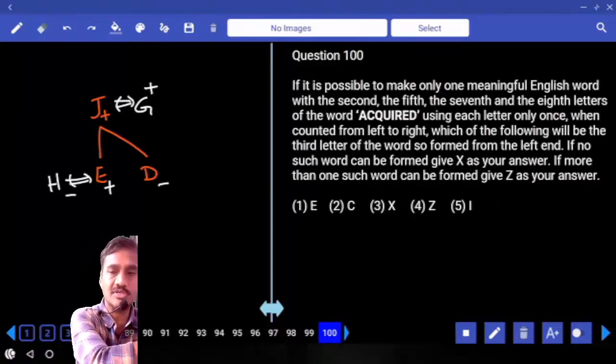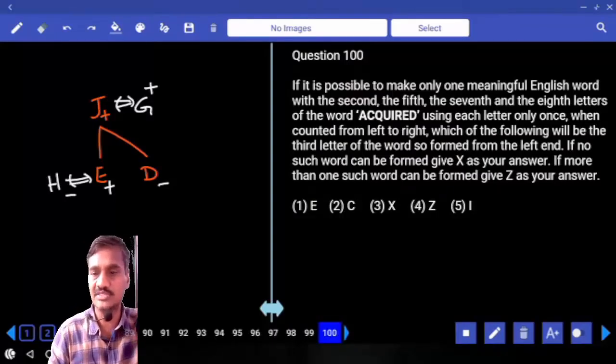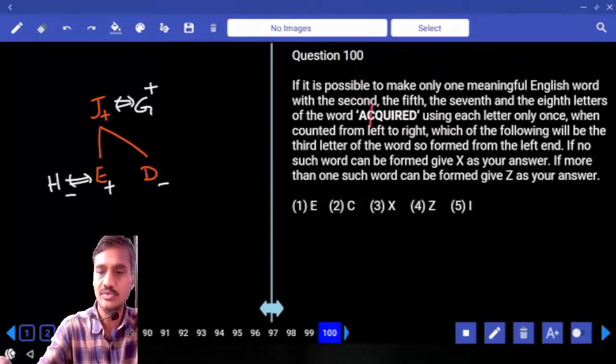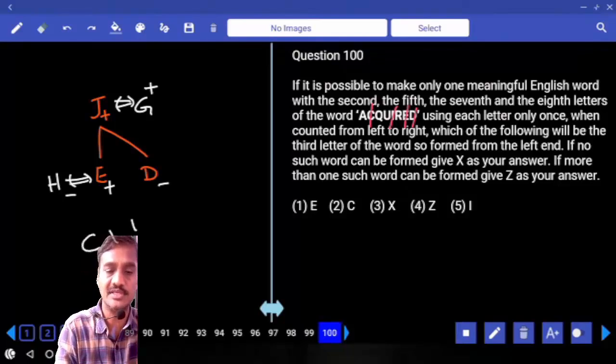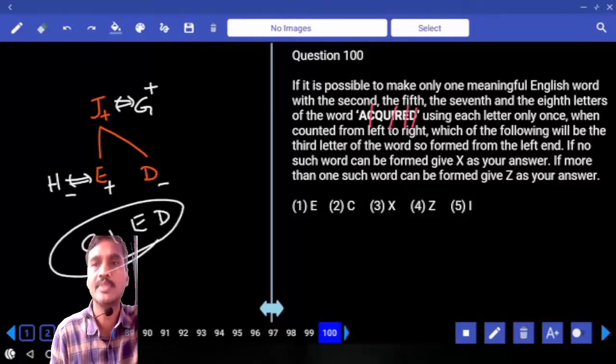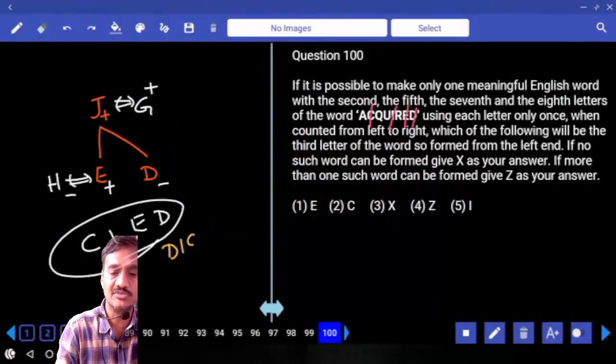And coming to this 100, if it is possible to make only one meaningful English word with 2, 5, 7 and 8. Now what are the letters we have? C, I, E, D are the 4 letters. Now tell me what are the words that can be formed? D-I-C-E, dice, is the word that can be formed.